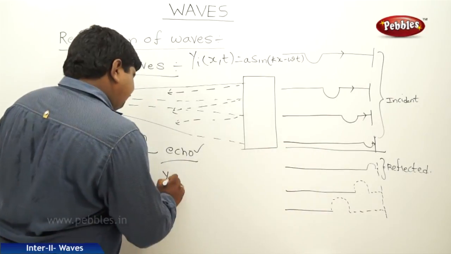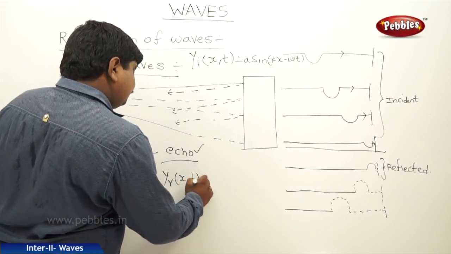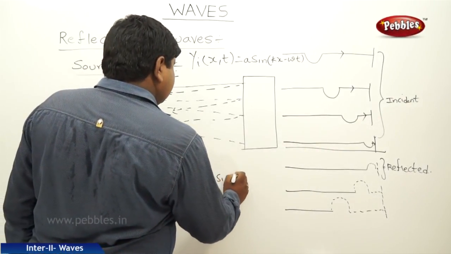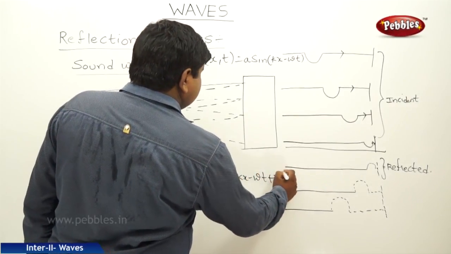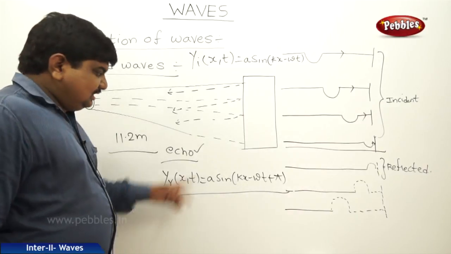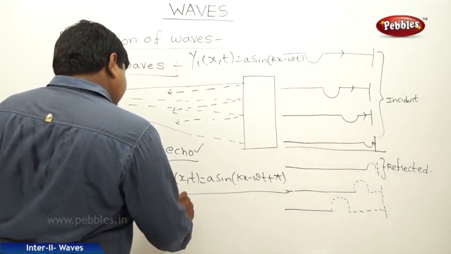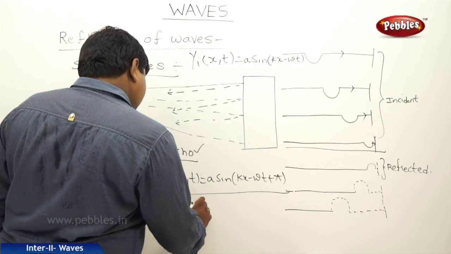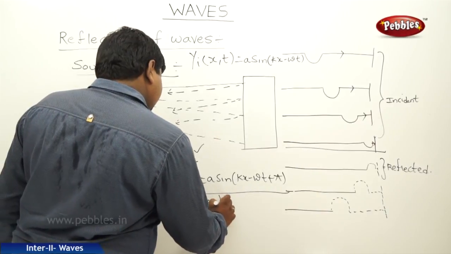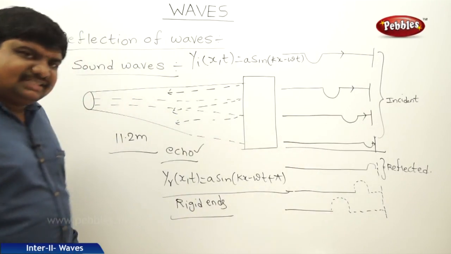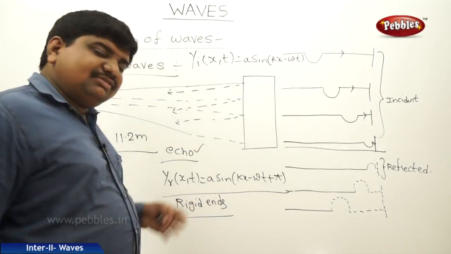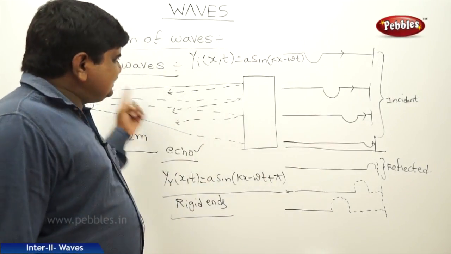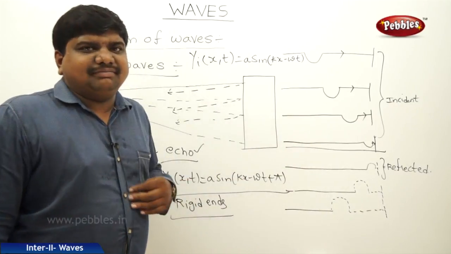So the y reflected is a sine kx minus omega t plus pi. This is for rigid ends. If the ends are not rigid, free ends, this pi will be 0 and the net displacement will become 0 because the incident and reflected waves all travel in the same direction.